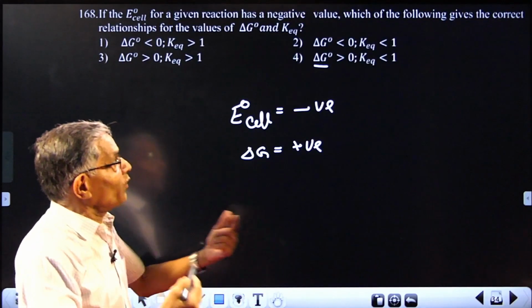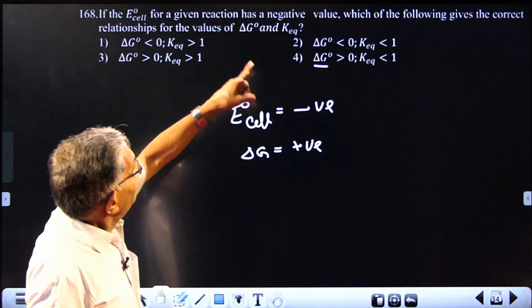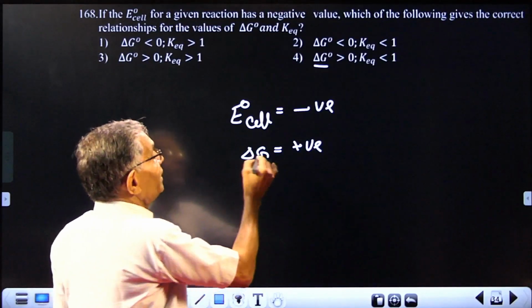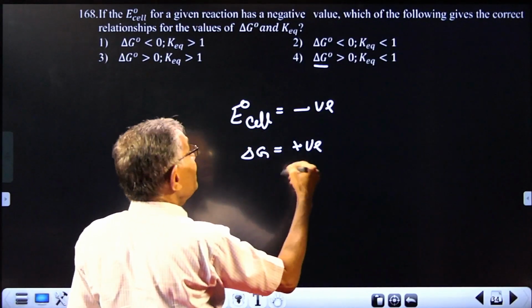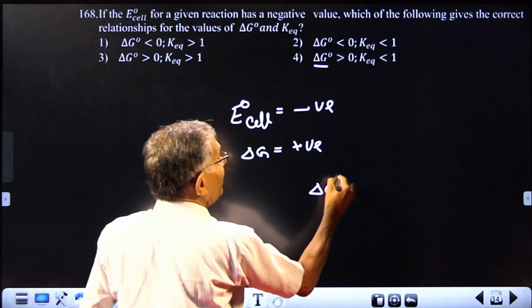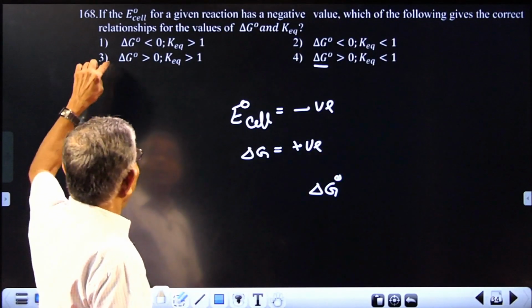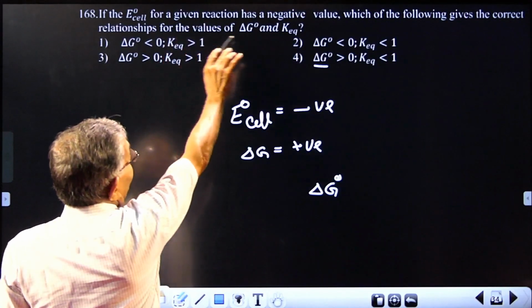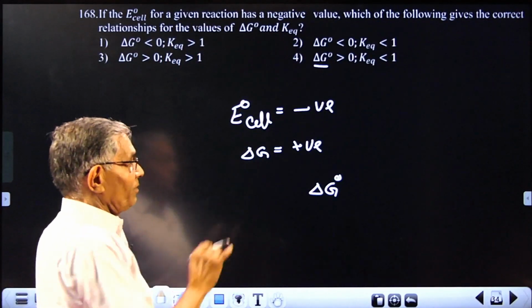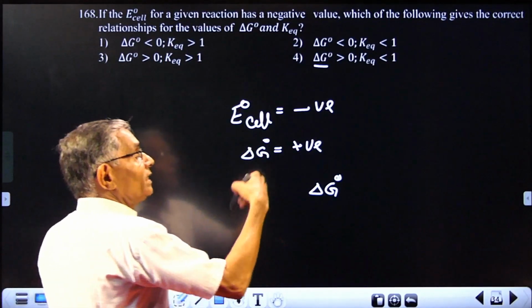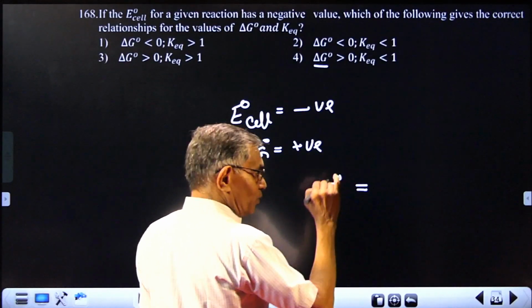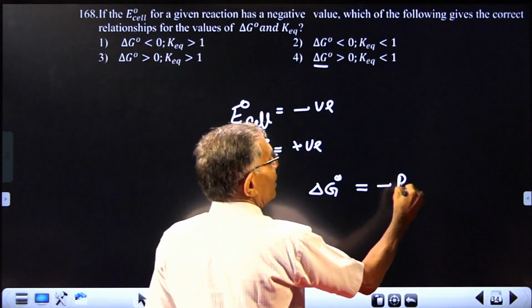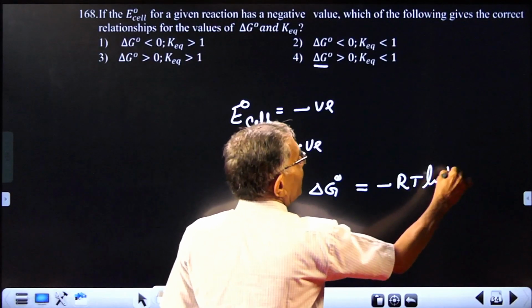But what about the next one? Because there is a relation. Delta G 0 is positive, so write like this. But there is a relation: delta G 0 equal to minus RT log K.